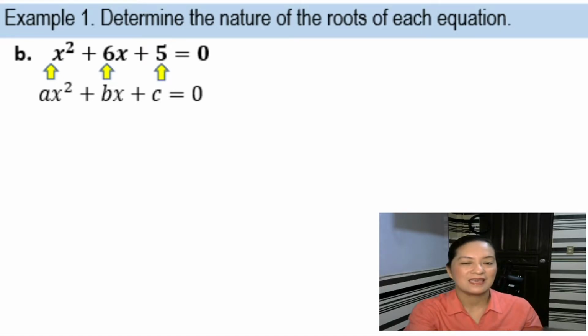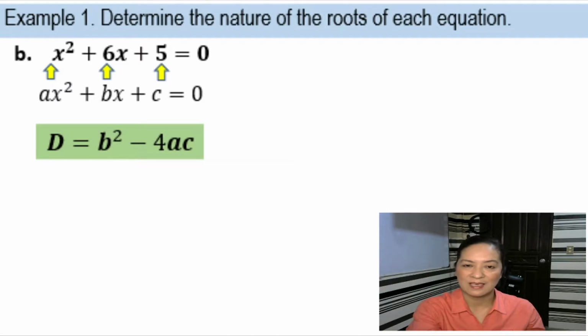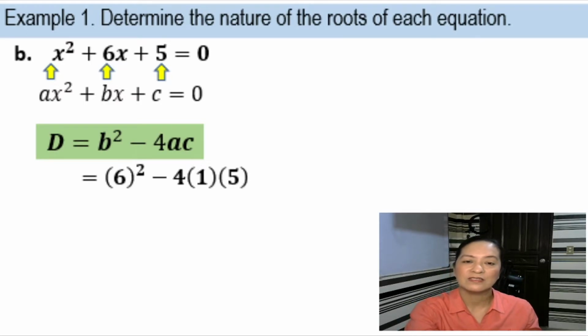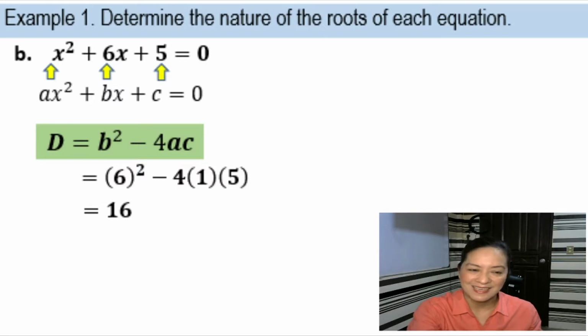So getting the discriminant, which is equal to b squared minus 4ac, since your b is 6, we have 6 squared minus 4 times 1 times 5. 4 times 1 times 5 is 20. And 6 squared is 36. So 36 minus 20 is, alright, that is 16.